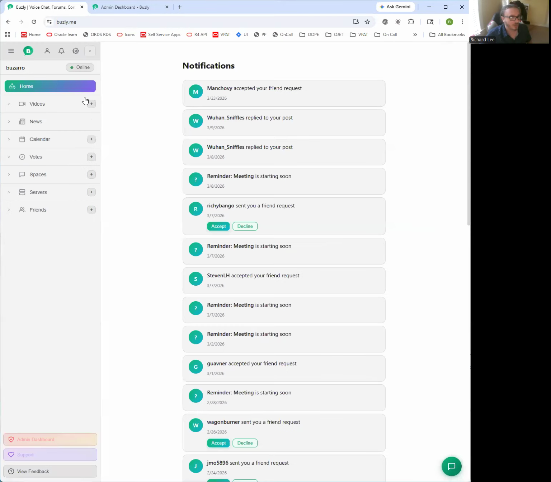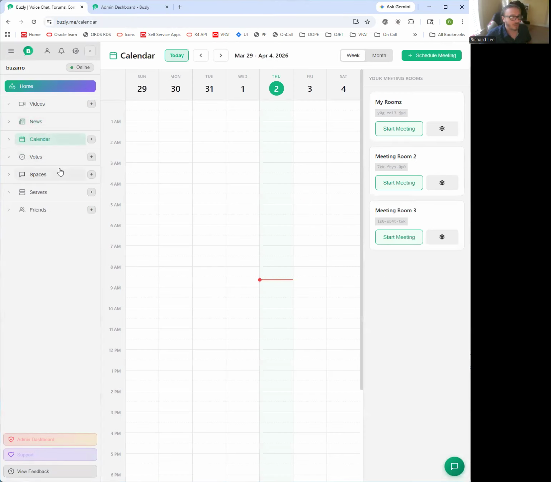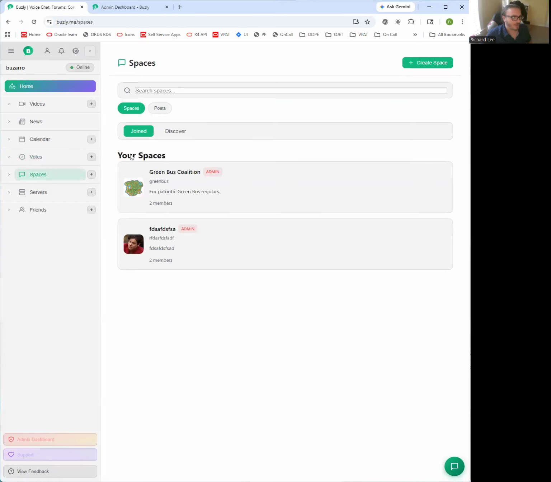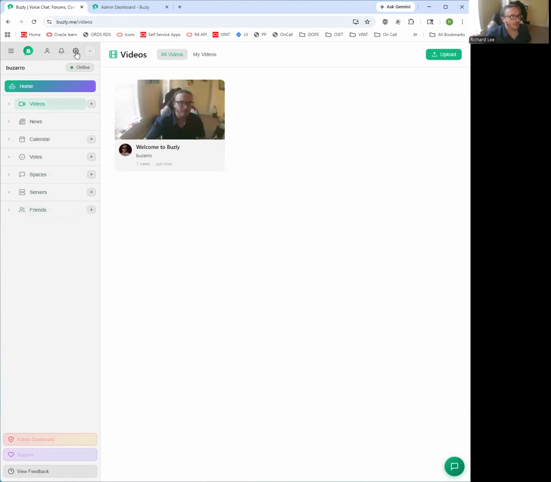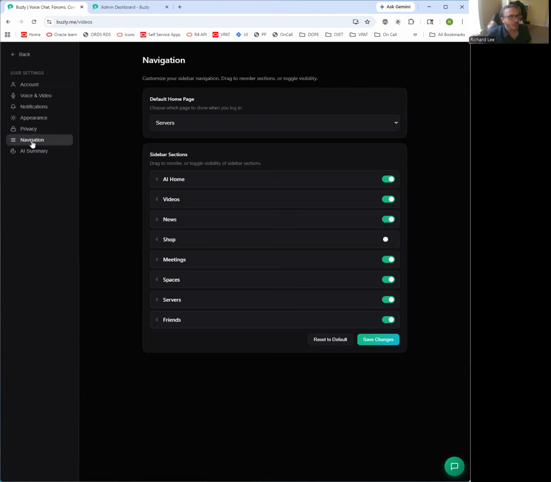The light mode works pretty well. I don't like it myself all that much, but some people have told me that they like it. And the green theme works well within this, I think. And I'm gonna change it back to dark because it bothers my eyes. But here in the privacy settings you can enable or disable the AI insights because I know some people are not going to like it all that much.